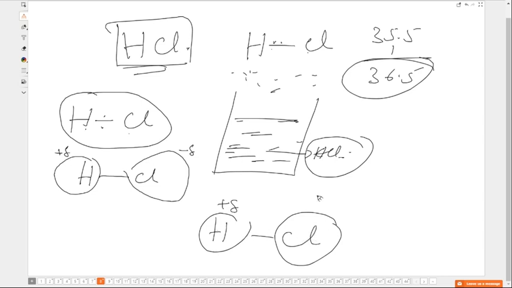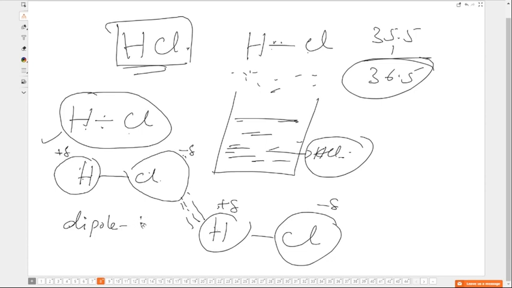Okay, this is another molecule, a neighboring molecule, which is present over there. Now because there is opposite polarity, this is going to attract. This is called dipole-dipole interaction. This is a dipole, two poles, that's all. It is a polar molecule, so it has got dipoles, a positive end and a negative end.